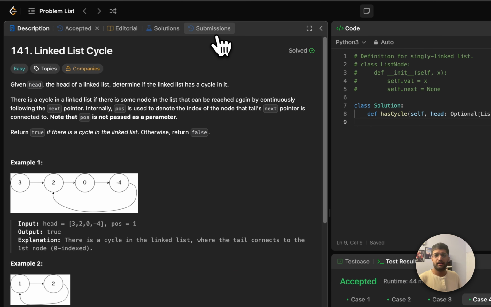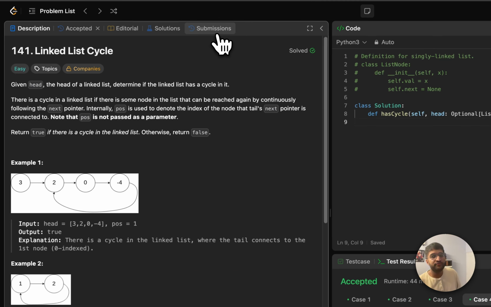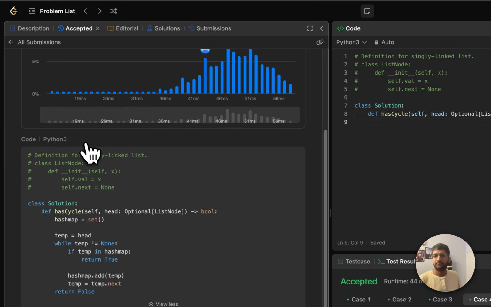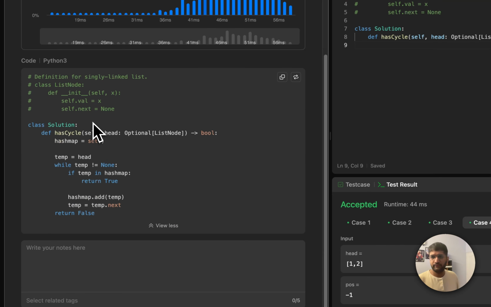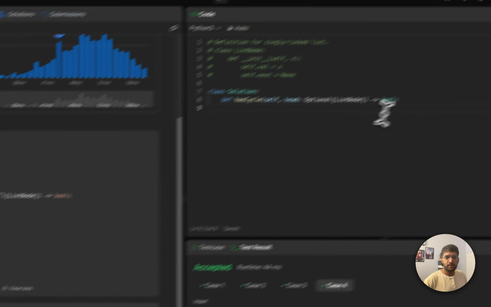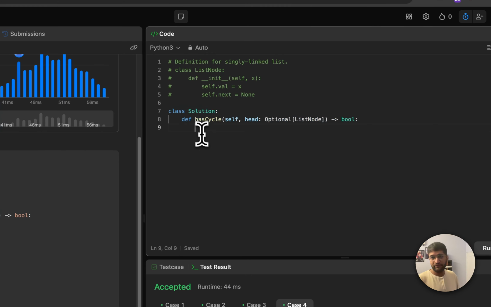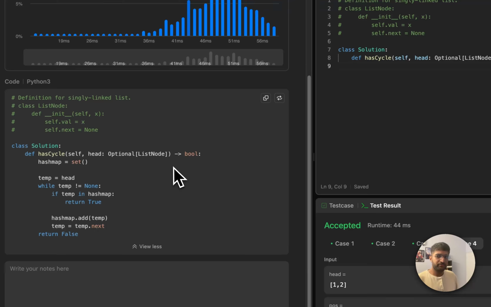I have already submitted it. That's how we're going to do from now, I told you, right? So it's right here. This is the submission. I hope everyone can see this properly. But what are we doing here? This is the problem statement, right? They've already given the function definition, define hash cycle.